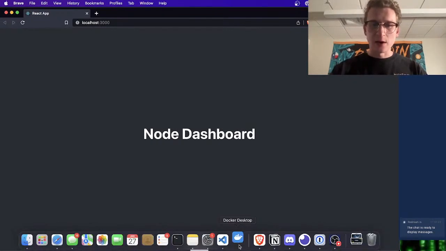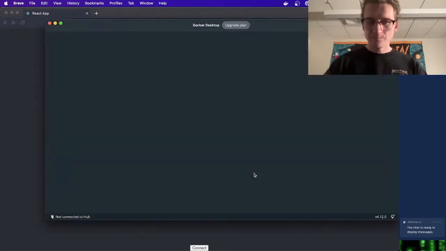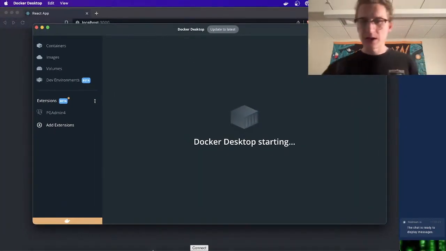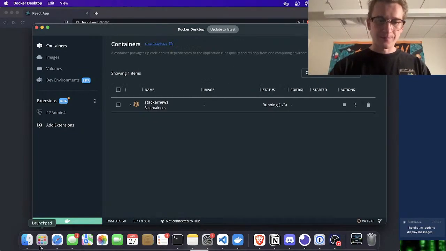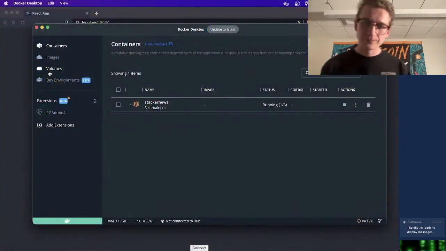We've got our React app, it's ready to go. So we're going to start up Docker Desktop here because this needs to be open before we open Polar. And it takes a second to start. And I'll go open Polar now.